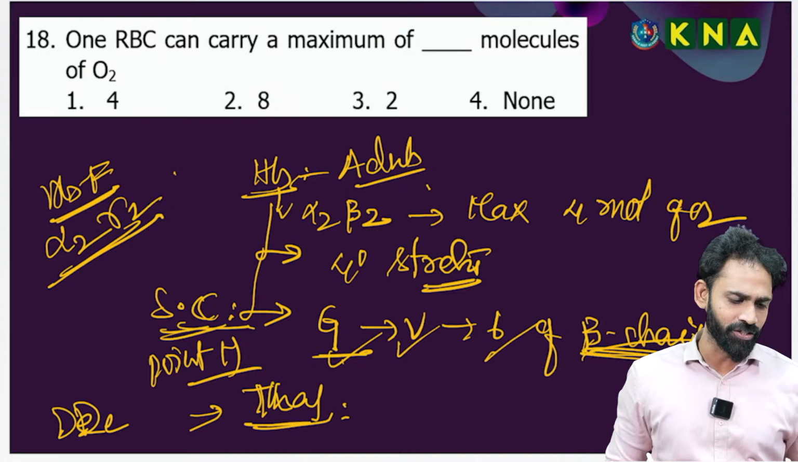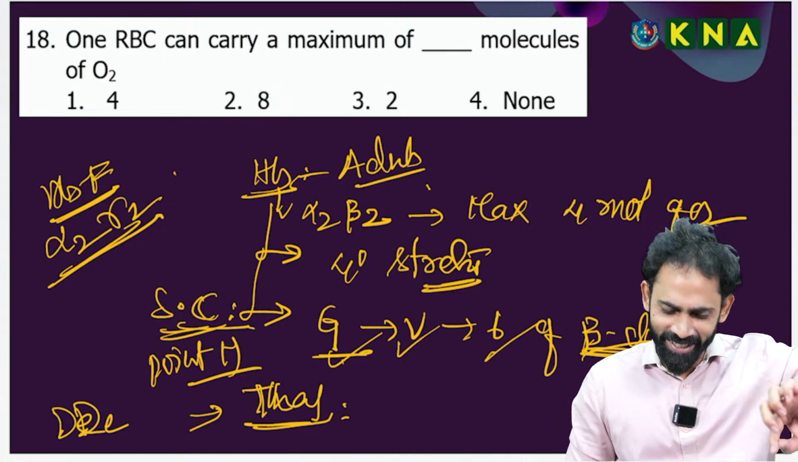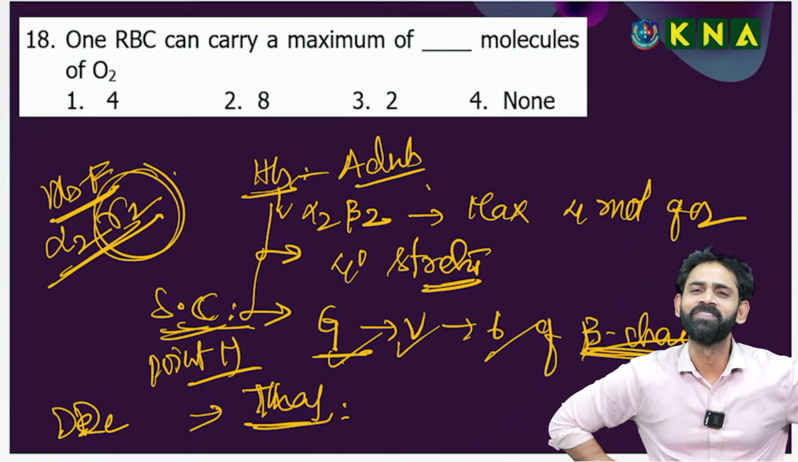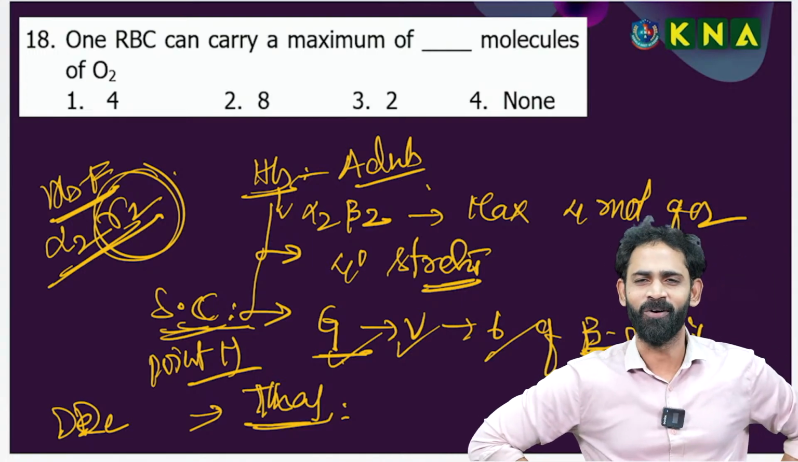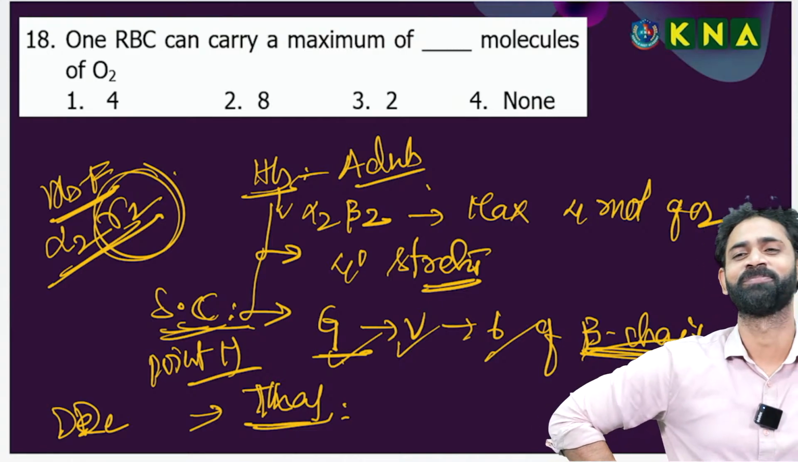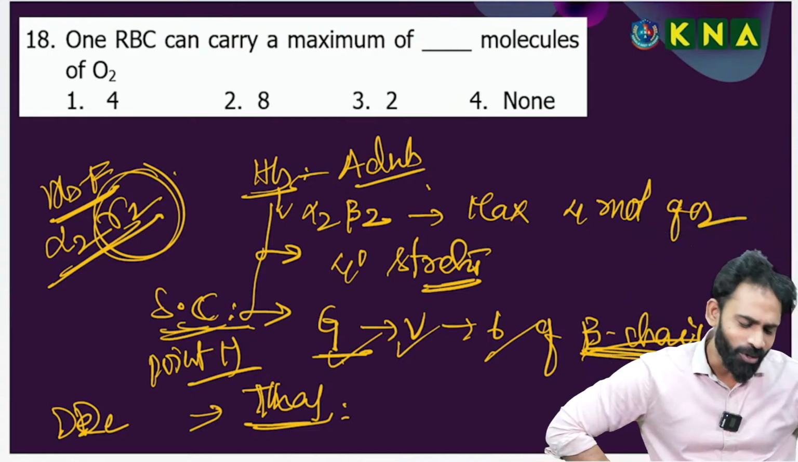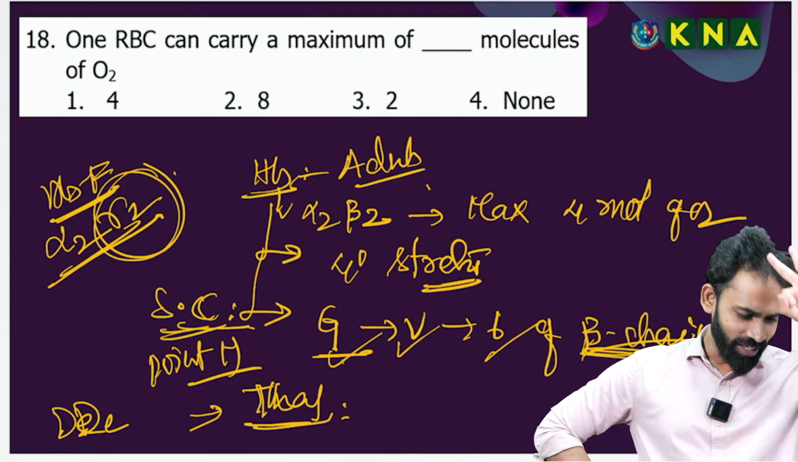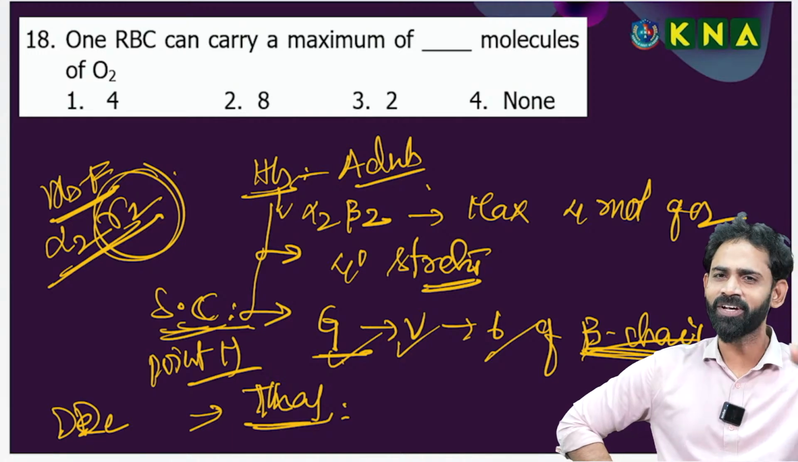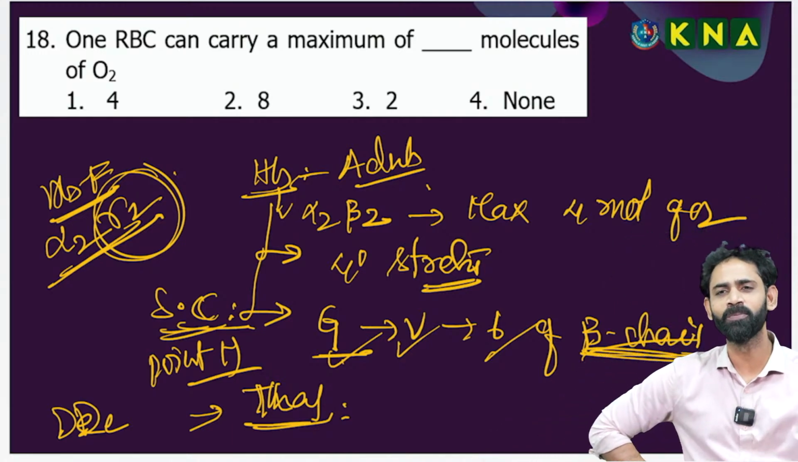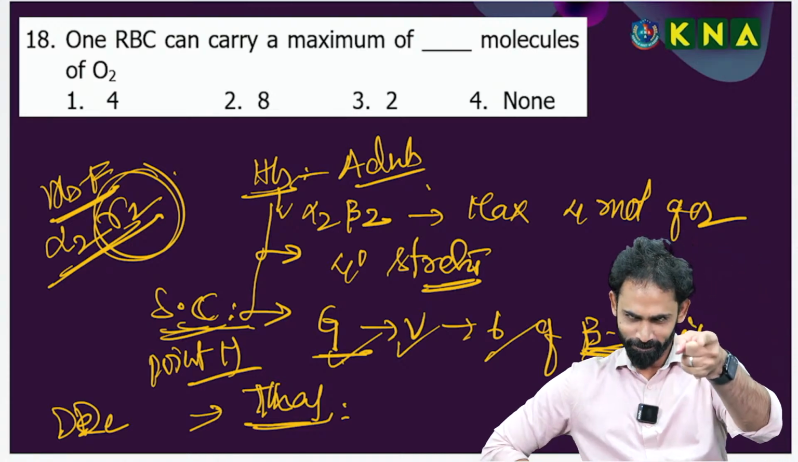Practically, there is no beta polypeptide chain in the fetus. Fetal hemoglobin is alpha2 gamma2, not alpha2 beta2. You understand? Even though sickle cell anemia is a genetic disorder, the fetus will not suffer from it, because in fetal hemoglobin there is no beta polypeptide chain.